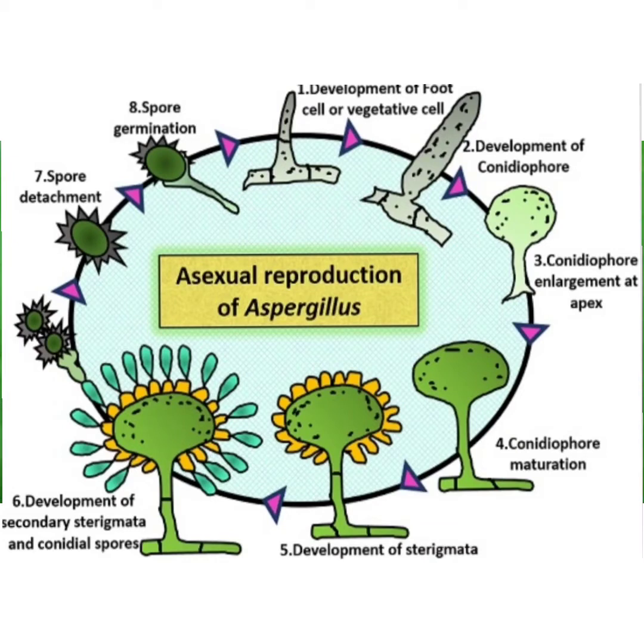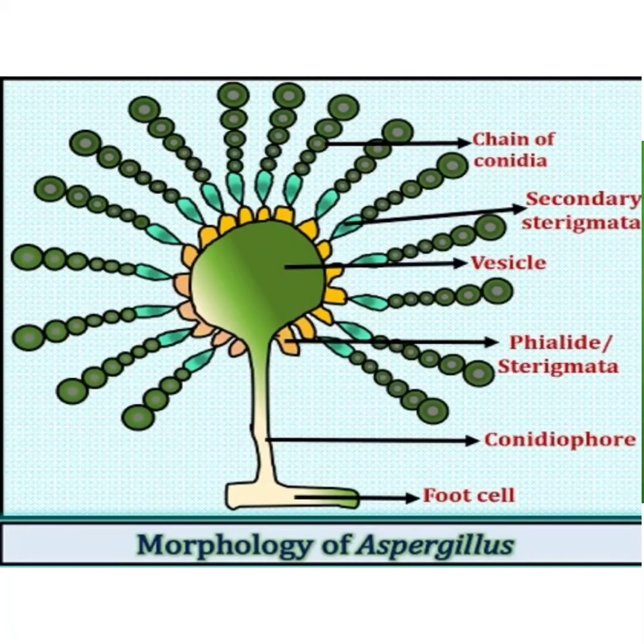The primary sterigmata later develop into secondary sterigmata, and from the sterigmata a lot of conidial spores are formed. These spores are released, detached from the secondary sterigmata. Under favorable conditions, the spores germinate to form the new organism. Here you can see the structure of the conidiophore.